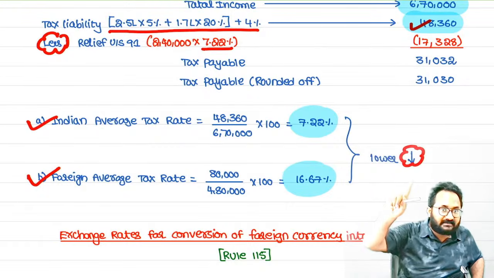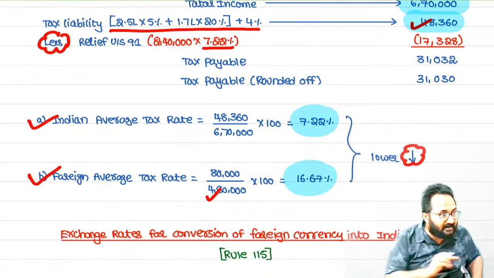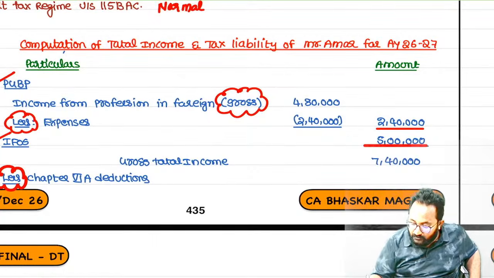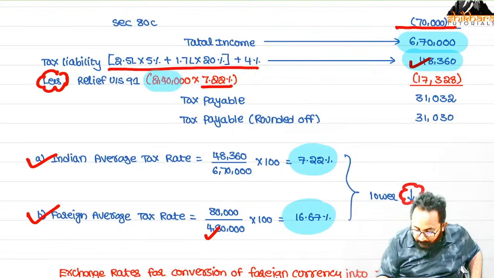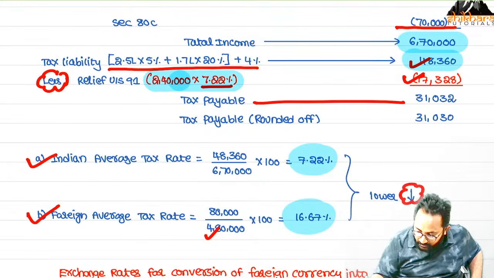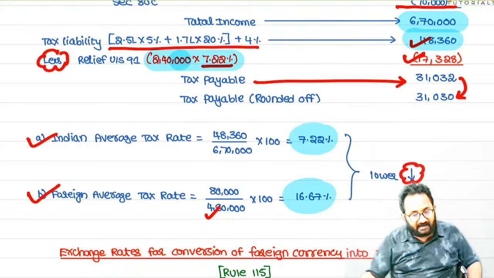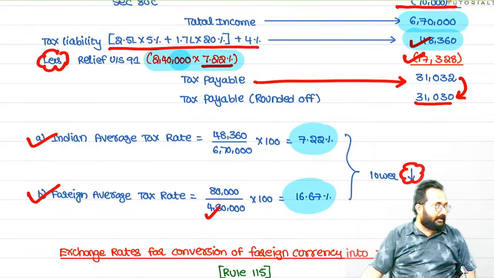Foreign income we have 4 lakh 80. In foreign, how much is taxed? 4 lakh 80 taxed. But in India, how much is taxed? 2 lakh 40 only. So doubly taxed foreign income means how much here? 2 lakh 40. On that, please apply that rate. Please calculate relief. And after relief, what is the tax payable? 31,032. Please round it off to the nearest multiple of 10. Understood all of you? Yes, clear?